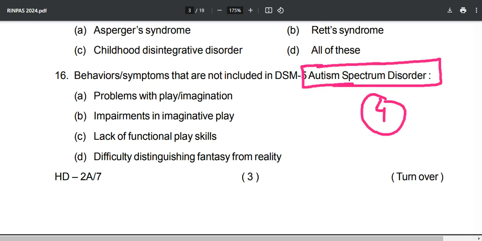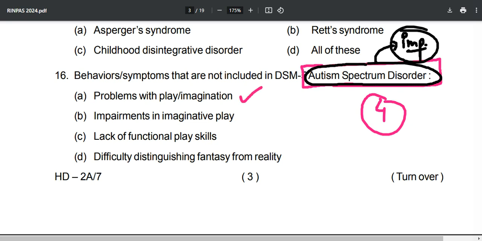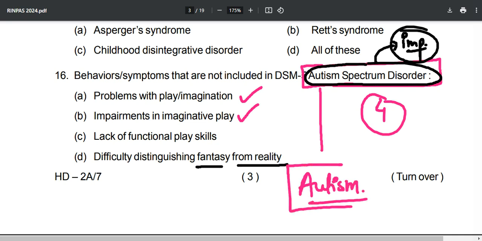For your RINPAS examination, this autism spectrum disorder becomes very important. So for the next time, make sure that you prepare very well for autism spectrum disorder. Now, which of the following are not included in DSM-5 ASD? Problems with play imagination, impairments in imaginative play, lack of functional play skills, or difficulty distinguishing fantasy from reality. If you understood completely what autism is, you will understand what this question is asking about. And if you read about autism spectrum disorder, you will be able to answer this question as well.